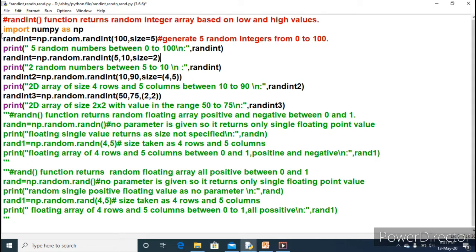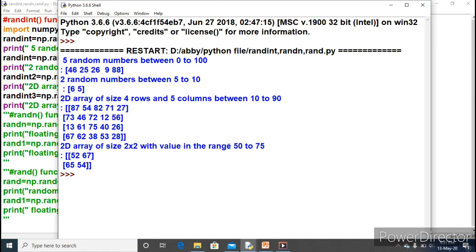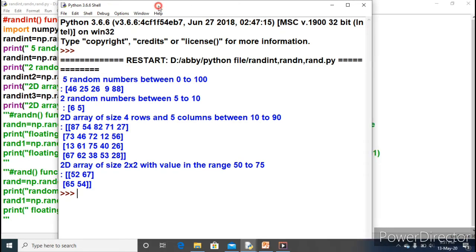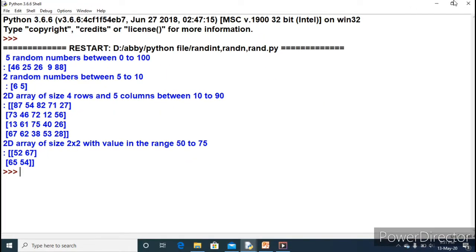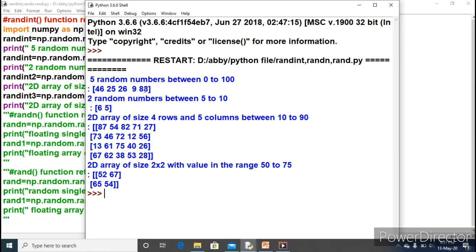Okay, so first of all we will execute this program and we will see how many outputs we get: 1, 2, 3, 4. Clear? So we will see how this output will come. Just look at the output here: 5 random numbers between 0 to 100. It means that any 5 values between 0 to 100 will be generated through this.